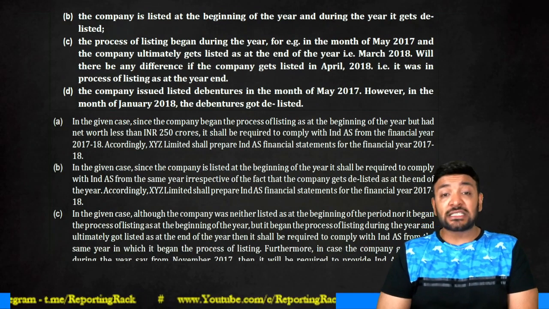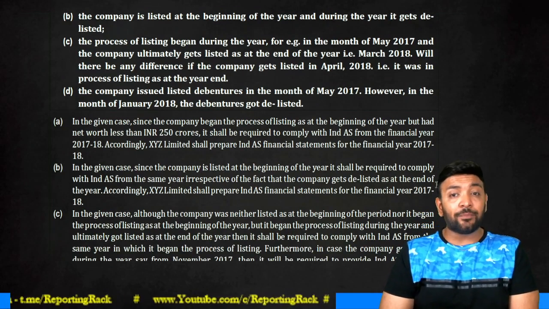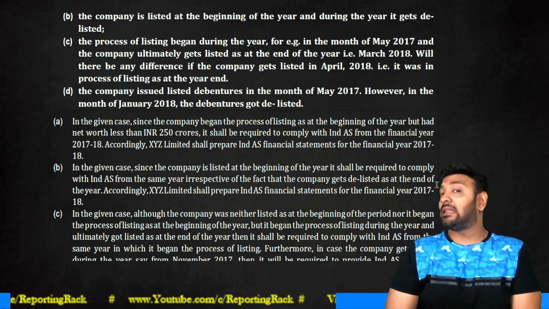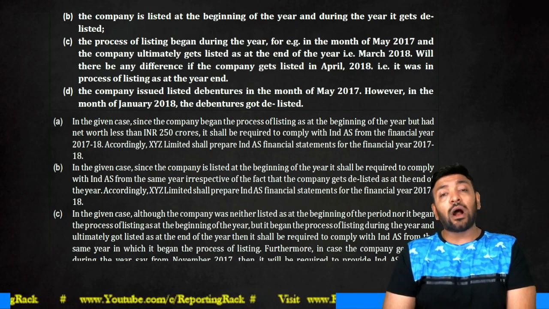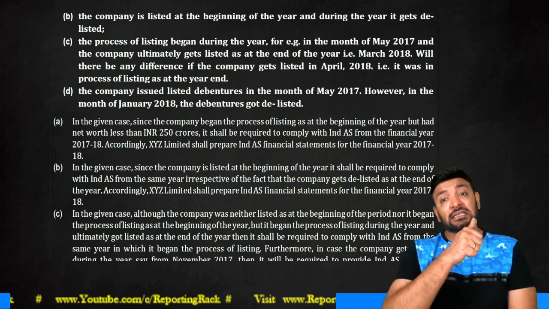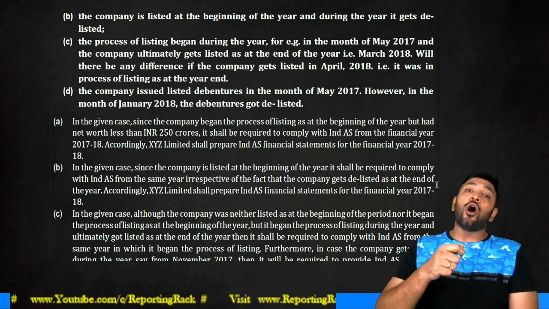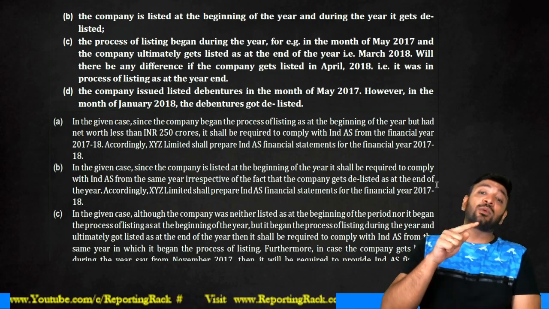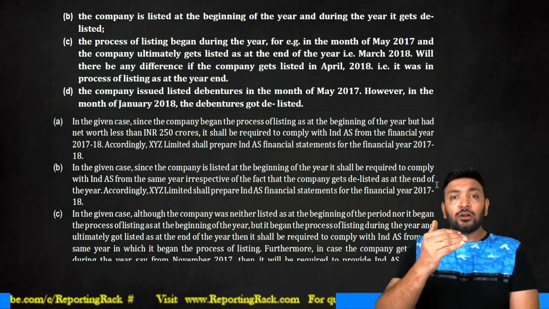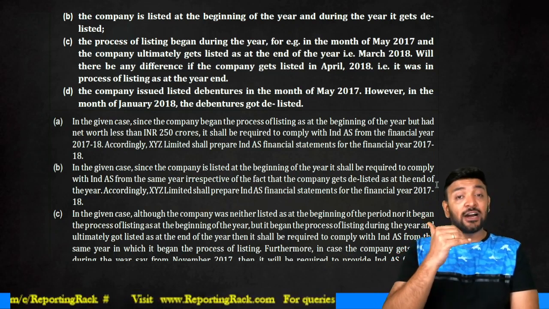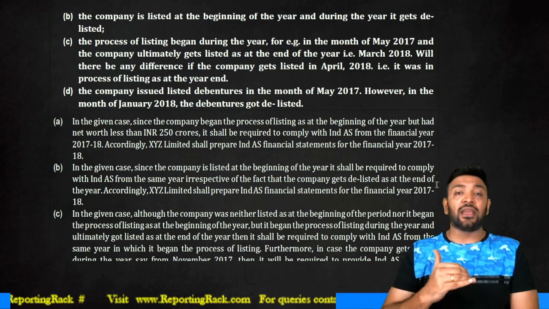The process of listing began in May 17, that is during the year. At the beginning of the year, it was neither listed nor in the process of listing. What will happen if the company shares are listed towards the end of the year? What will happen if the company shares were listed in the subsequent year in the month of April? So I'll break this into two parts. First, they got listed during the same year.